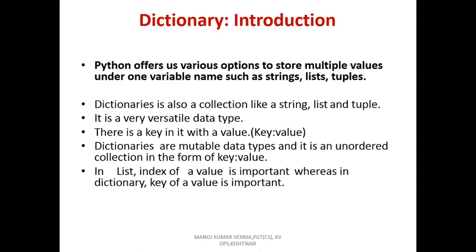Dictionaries are a mutable data type, which means we can change the value of a dictionary, but the key we cannot change. It is an unordered collection in the form of key colon value. So the key will be a unique value, and the value is the value of the dictionary. In a list, the index of a value is important, but in a dictionary the key is important.